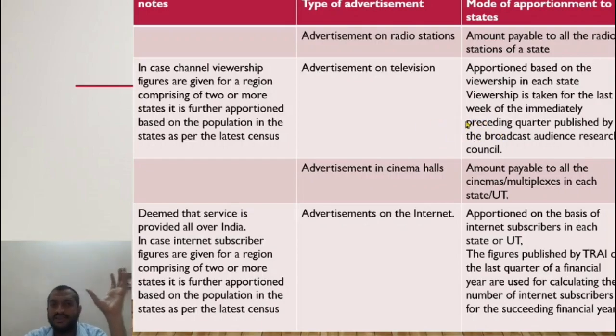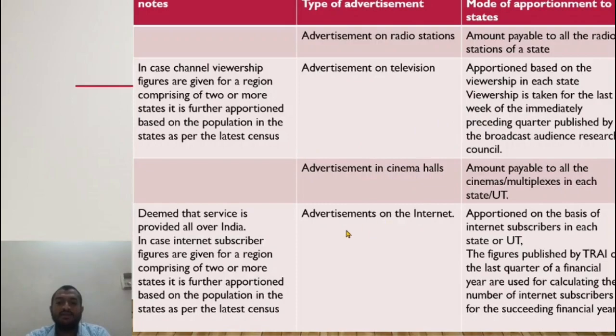So in all the theatres of Jammu and Kashmir put together, what is the amount payable? Some figure would come. And in the state of Sikkim, what is the total amount payable for all the theatres where the advertisement was displayed? So in that ratio, the total amount of 10 lakhs would be distributed.